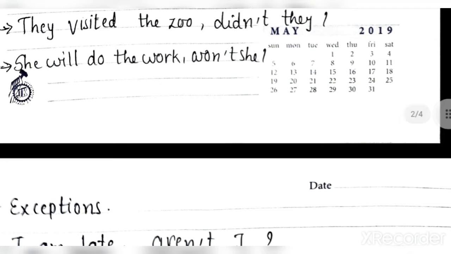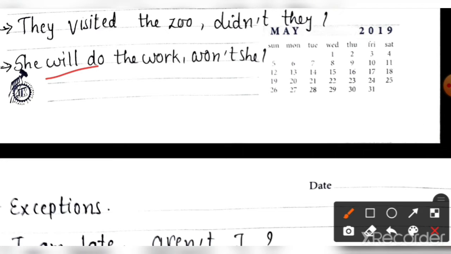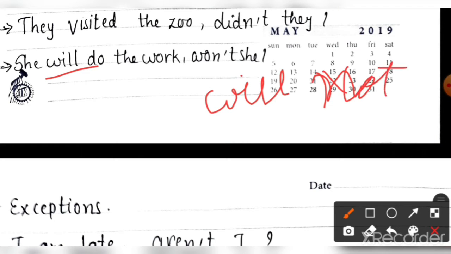Next one. She will do the work. Future tense. We can use will for the negative. And what is the short form of will not? The short form of will not is won't. W-O-N apostrophe T. Won't. That is not willn't. You cannot write willn't. It is won't. Clear? So: she will do the work, comma, won't she.